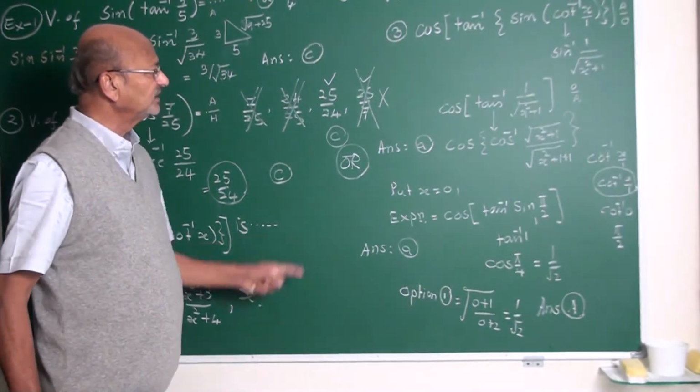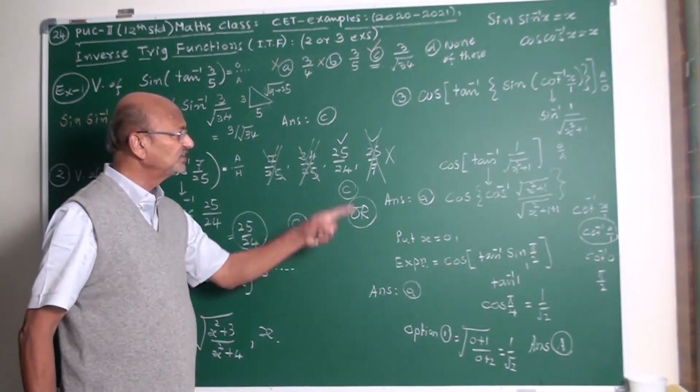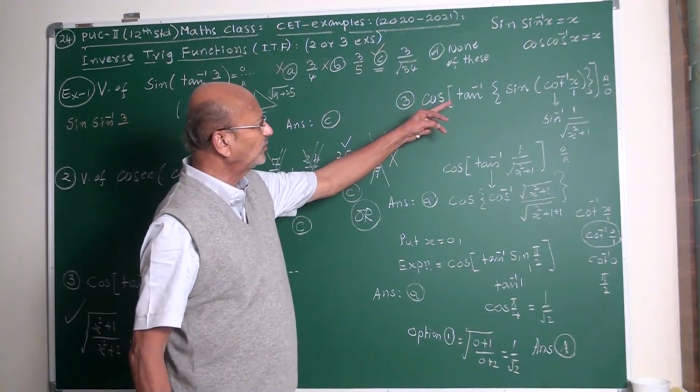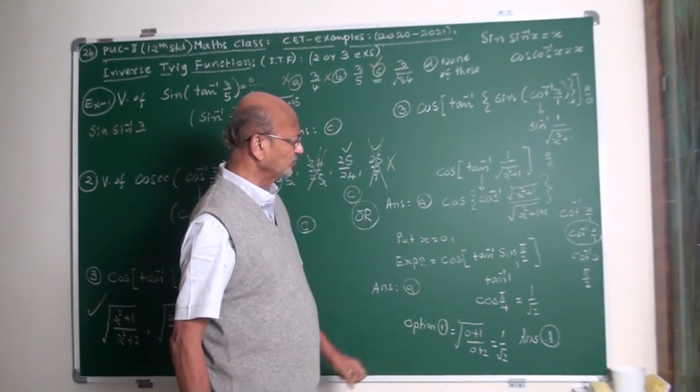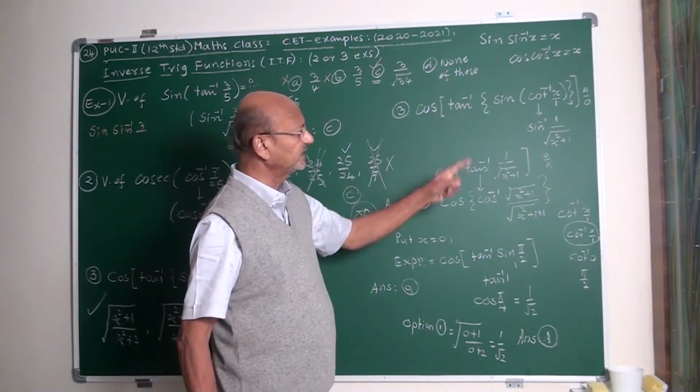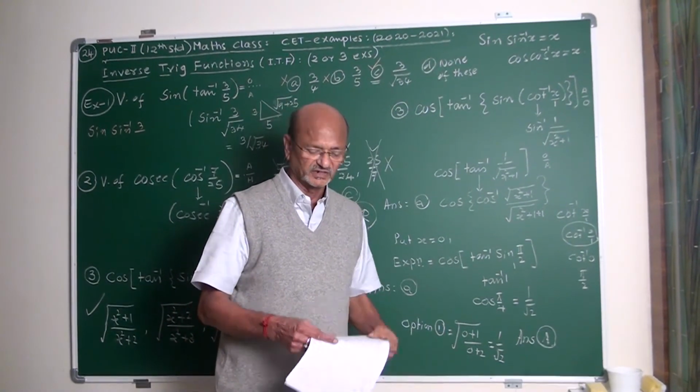My friends, I hope you understood. Like this, one more example is there. I am not going to do this method. I directly write, put x equal to 0. Same type, one more is there.